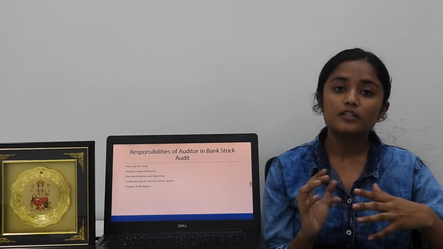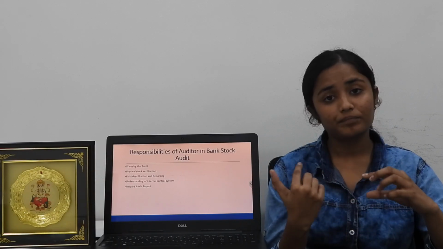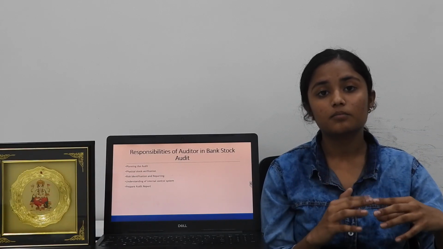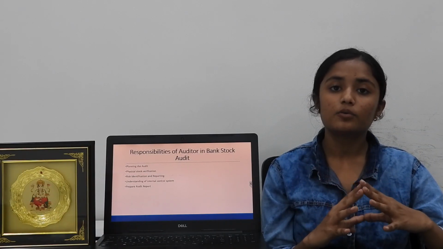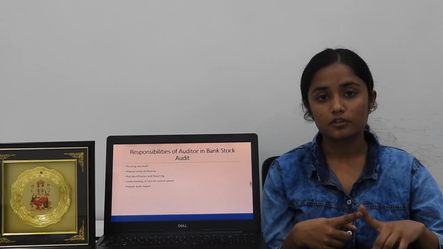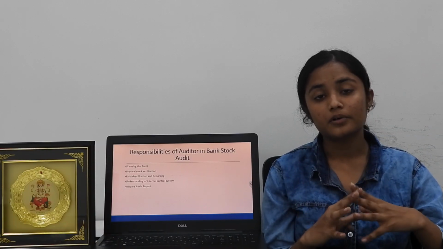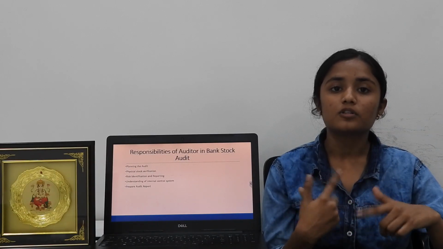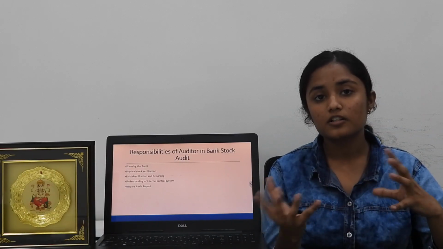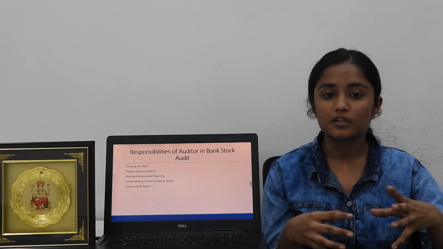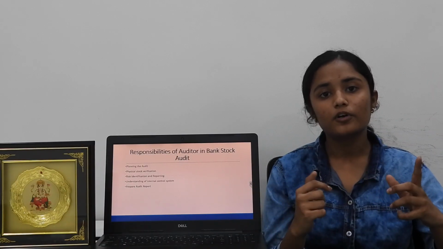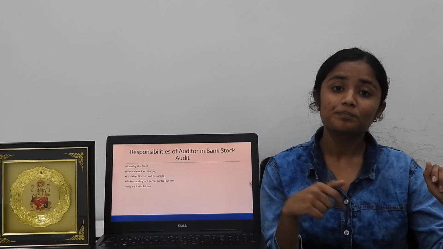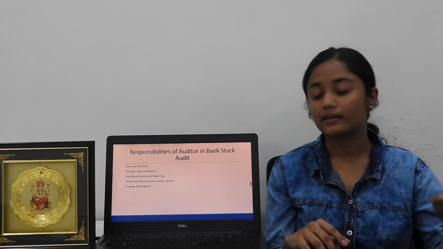The auditor is required to identify the risk and report on that. Fourth, understanding the internal control system of the borrower. The auditor is required to understand the whole internal control system of the borrower, how it works; if it is a manufacturing concern, how the manufacturing process is going on, how the stocks are stored and how they are dispatched, etc. Fifth, preparation of audit report. After executing the whole audit procedure, the auditor is required to prepare the audit report and submit it to the bank.